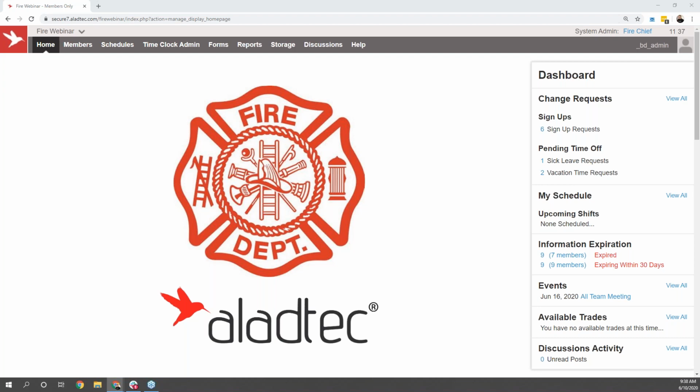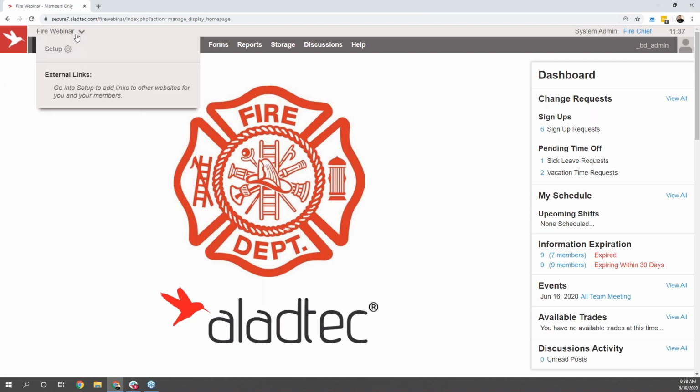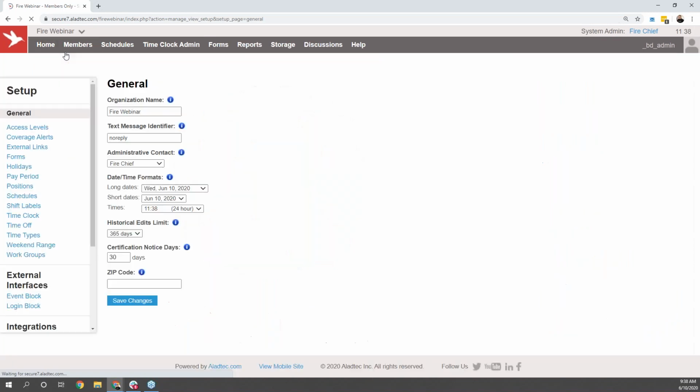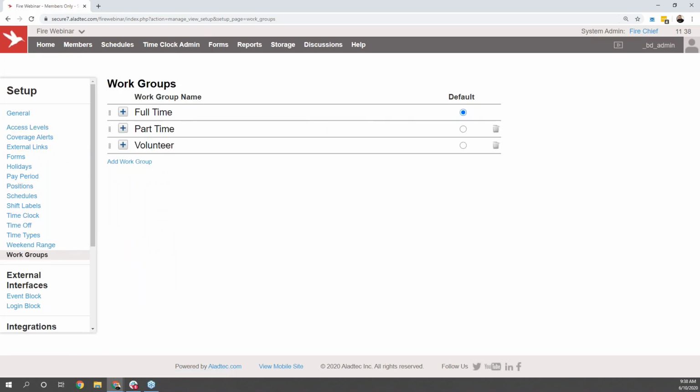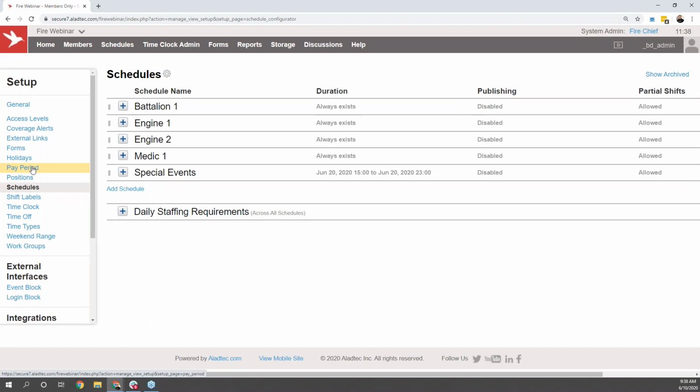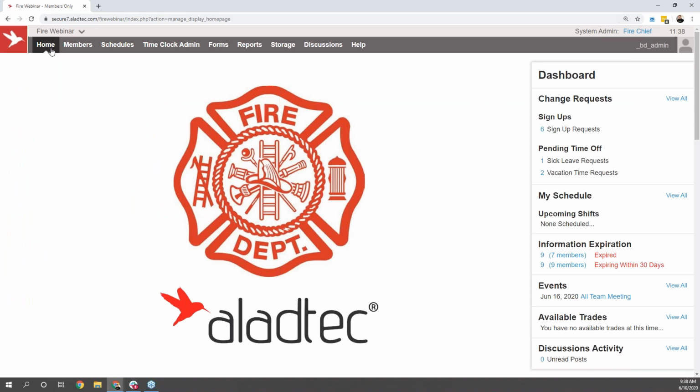You do not need to call us, although you are more than welcome to call over to us. We are more than happy to help walk you through any changes that might need to take place within your system. You do have full access to make almost every change you might need to your system. If you click on the name of your department in the top left and select Setup, this is going to be where you can make all of those back-end changes. You can define those different levels of permissions, those different working rules, and even create new schedules and make sure your holidays and pay periods are set up correctly. You have full access to make all the changes you need in your system. However, we are always here to help you out and more than happy to do so as well.